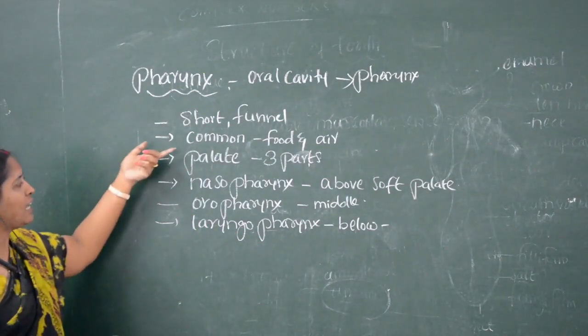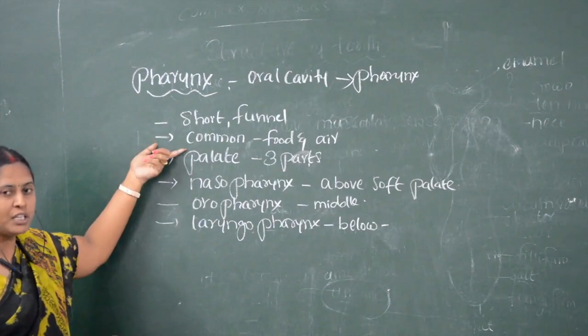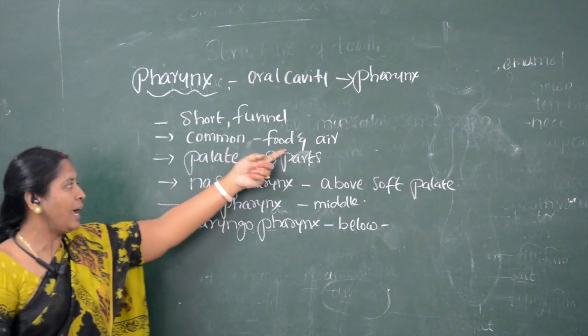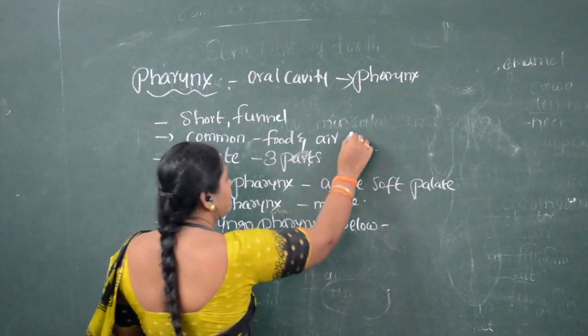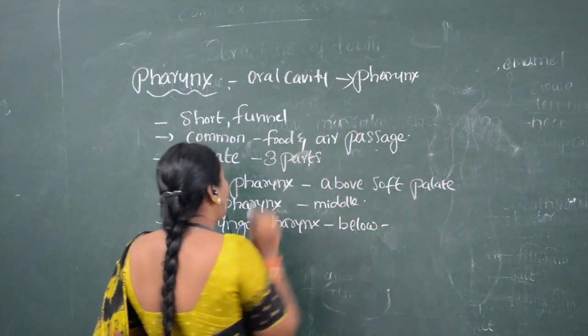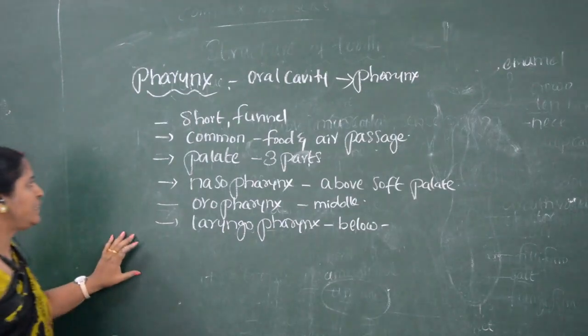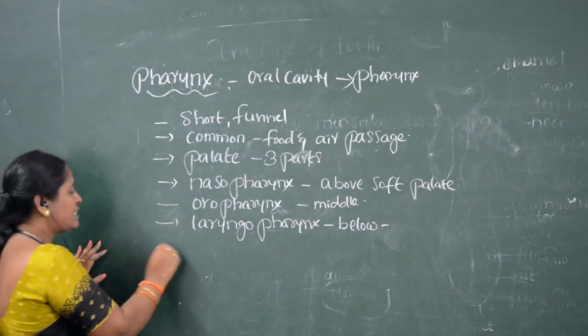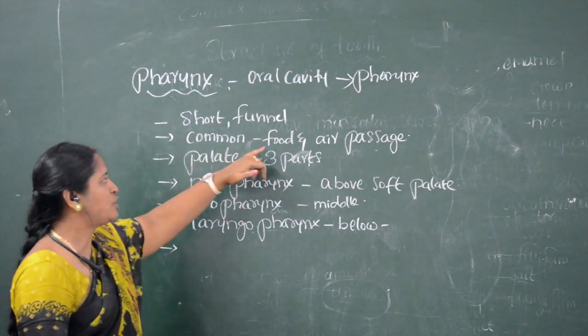Already I have said the pharynx is a common junction for food and air passage. So which is the passage of food?